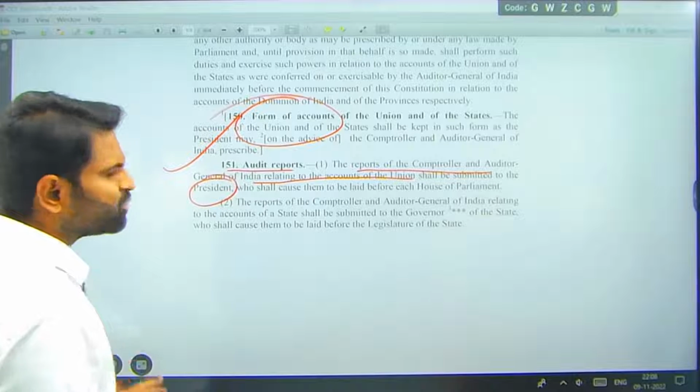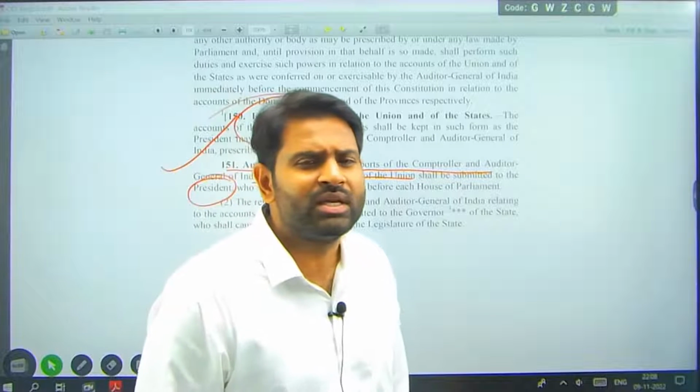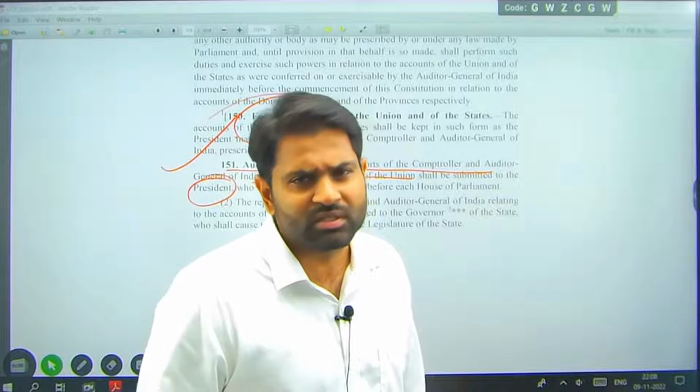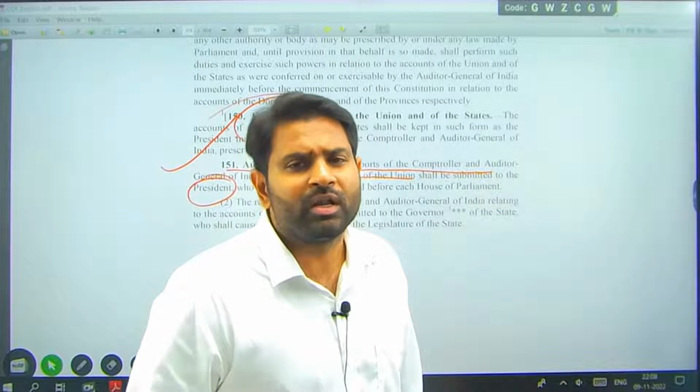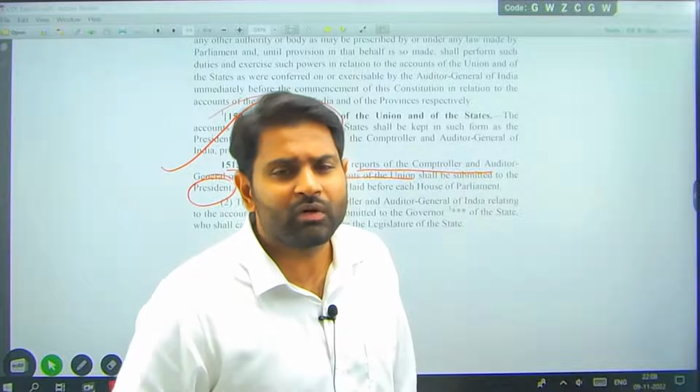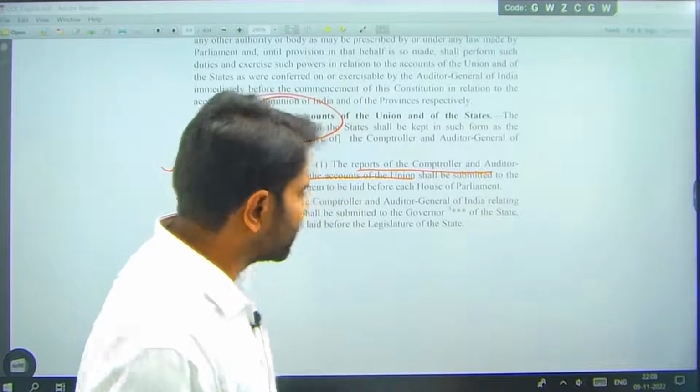Not only this one, National Commission for SC, National Commission for BC, National Commission for ST, National Commission for Languages, all these commissions, right? All these commissions will submit reports to the President, and it is the duty of the President to lay before the Parliament, before both the houses of the Parliament, and discuss on them.